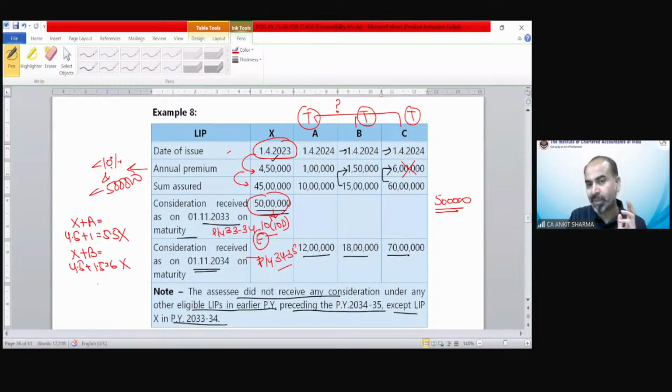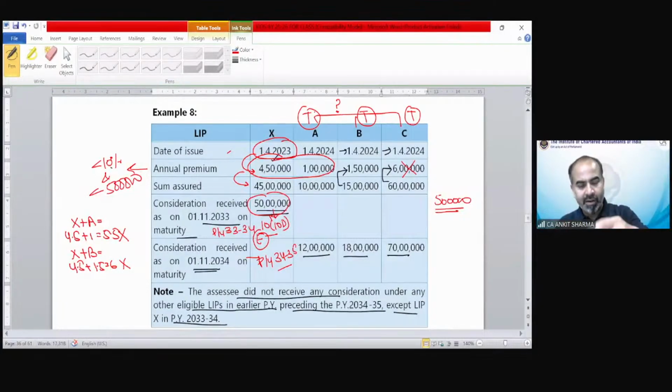That is automatically taxable. So in situation number 2, when you have received consideration on the earlier eligible exempt policy and you have claimed exemption, then if you are going to check the taxability of other LIP consideration, you have to take the premium of that policy also for finding out the 5 lakh rupees limit. So X and A, you can find that it exceeds and is going to be taxable. Then you will check X and B or X and C, C though is already out of the game. So all three policies are going to be taxable.